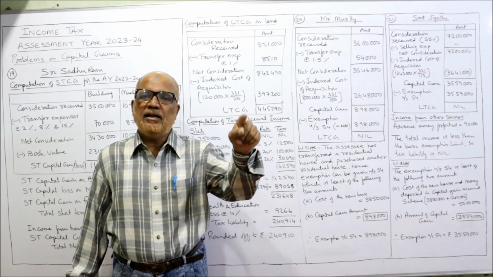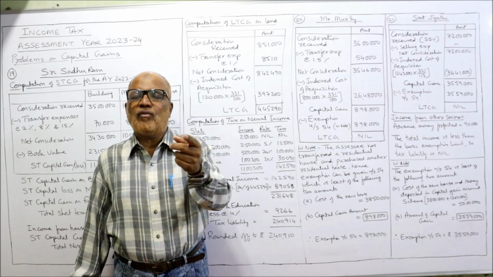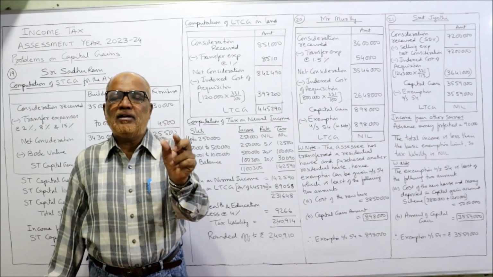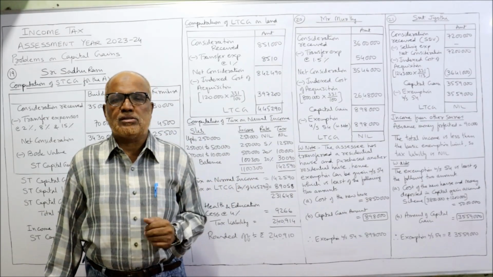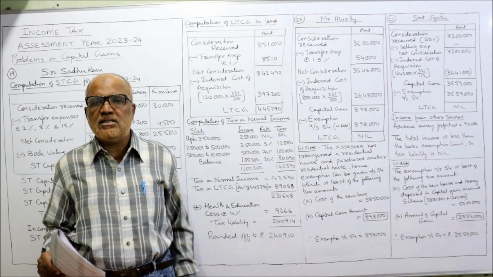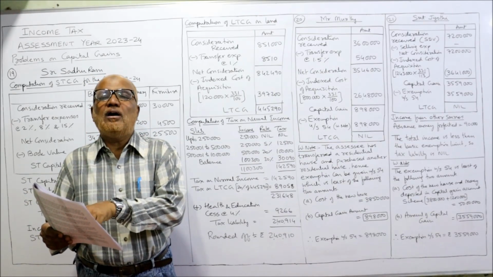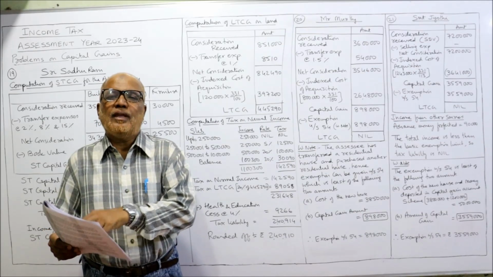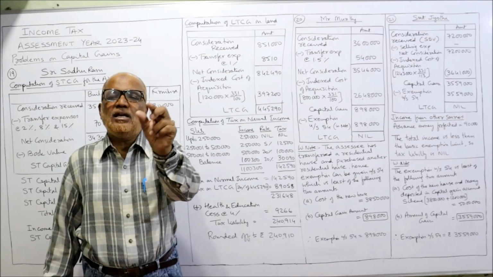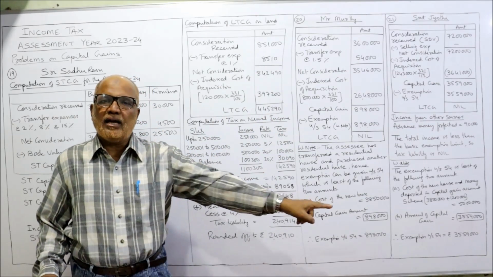If the amount received is forfeited before 1/4/2014, it should be deducted from cost of acquisition. But if the advance received is forfeited after 1/4/2014, then this advance received will be treated as income from other sources. We should not consider this advance received in computing income from LTCG. So here the advance received and forfeited is on 3rd December 2022. That means after 1/4/2014. So this forfeited advance money of 90,000 is taxable under income from other sources. That you have to write in working note.